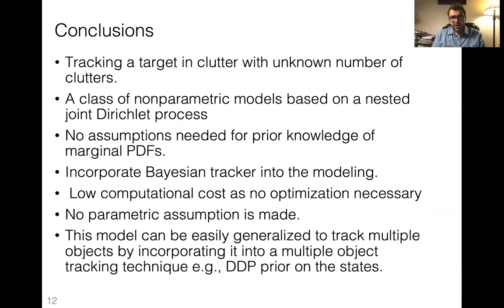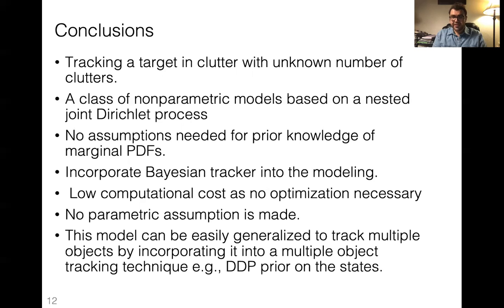To conclude this talk, we proposed an algorithm that uses nonparametric modeling to estimate the measurements that originate from the actual object versus clutter. This model, as I mentioned, is based on a joint Dirichlet process. We make no assumption about prior knowledge of the marginal PDFs. We incorporate this idea into a Bayesian tracker, and we estimate the trajectory.